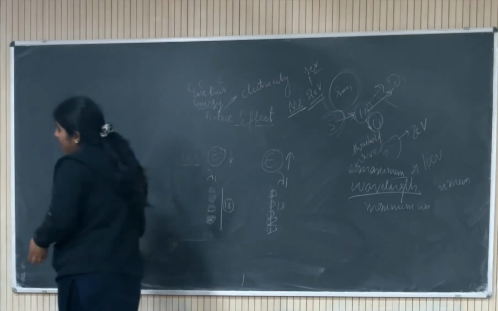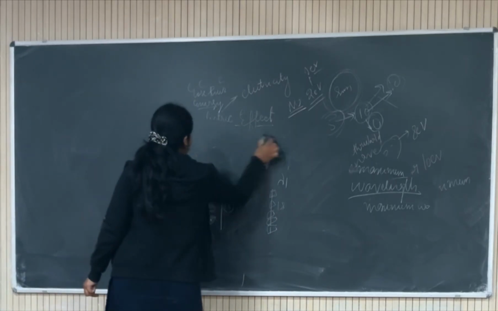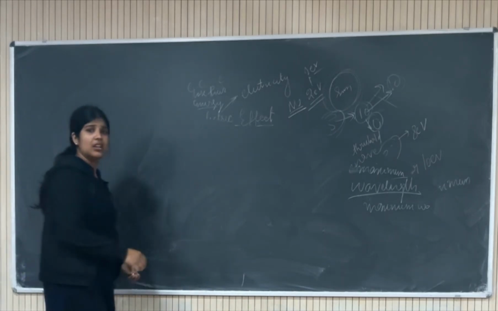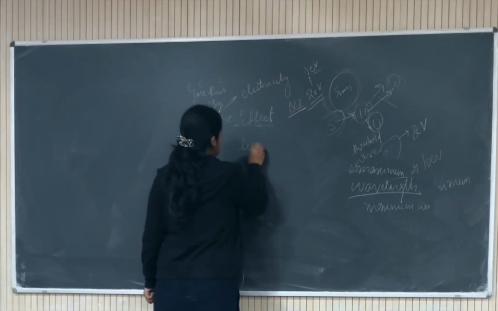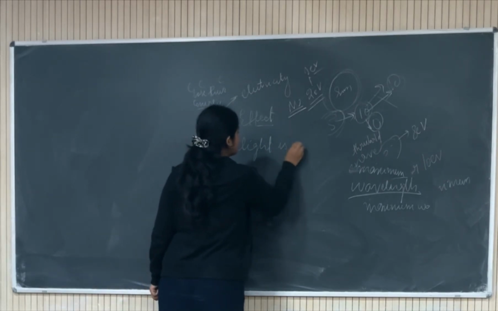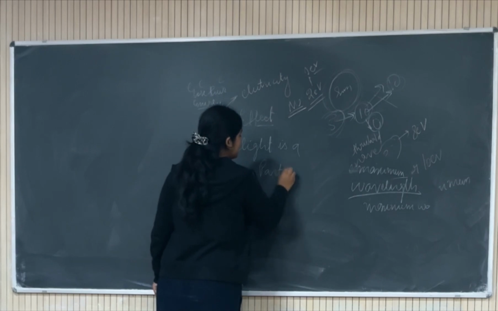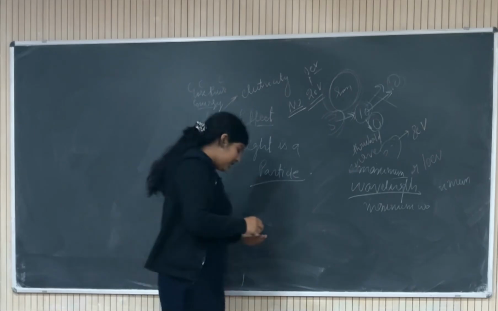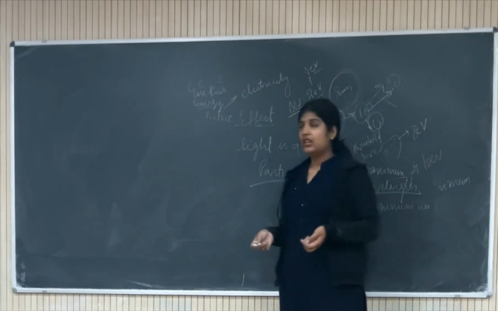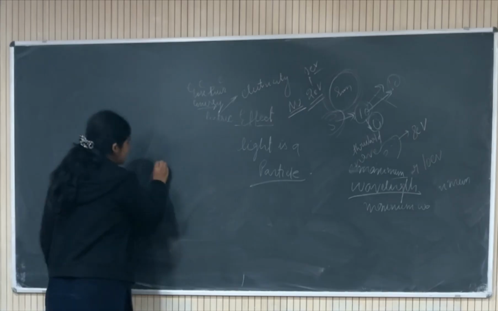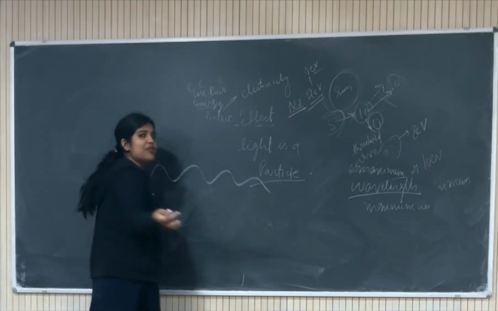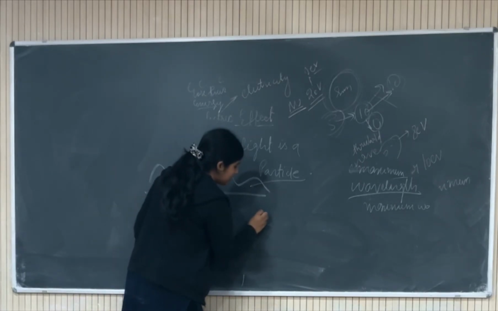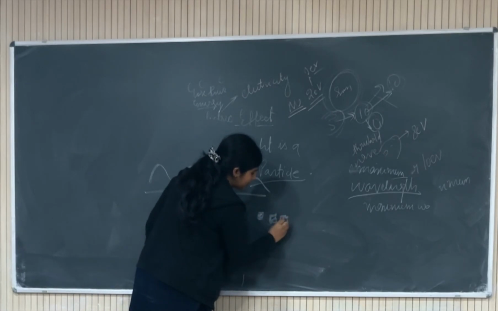Now coming to the last outline of today's topic, that is how the photoelectric effect proves that light is a particle. See, if something is a wave, what do we understand by wave? It is like traveling like a wave. By the word wave, we imagine such a picture in our mind. And if we are talking about a particle, we imagine there are some packets of particles coming to us.